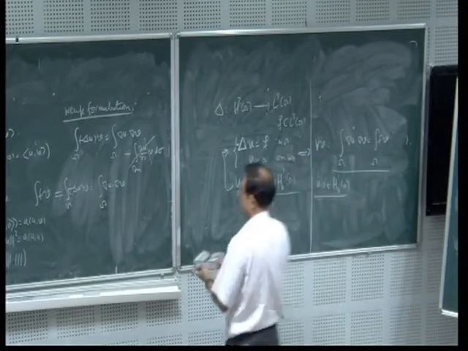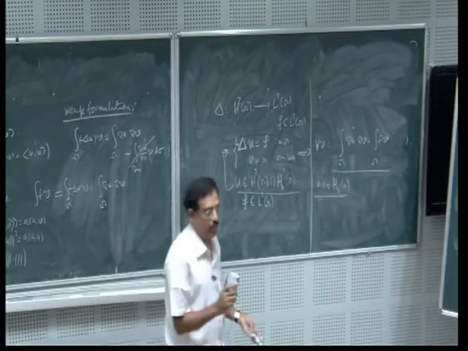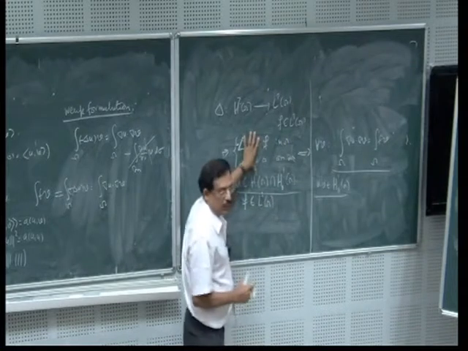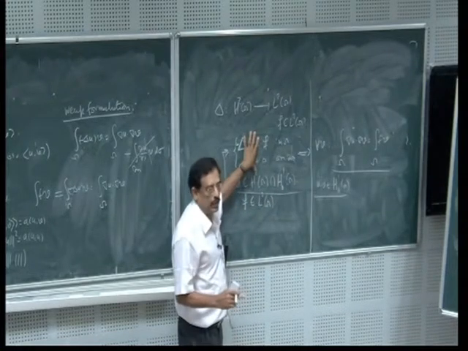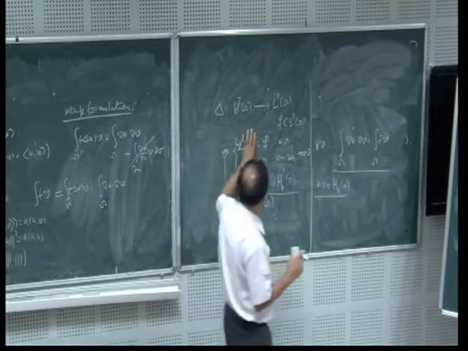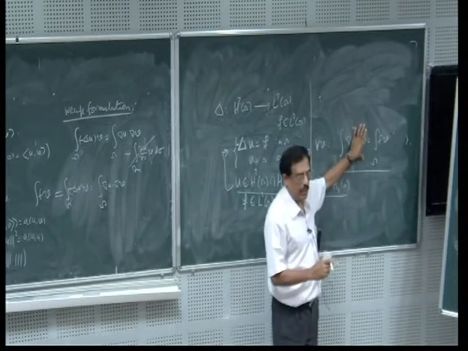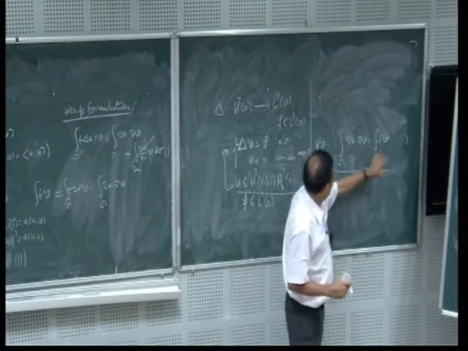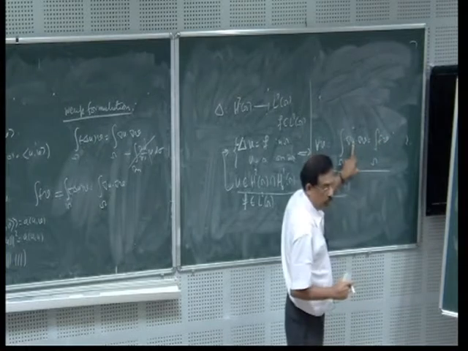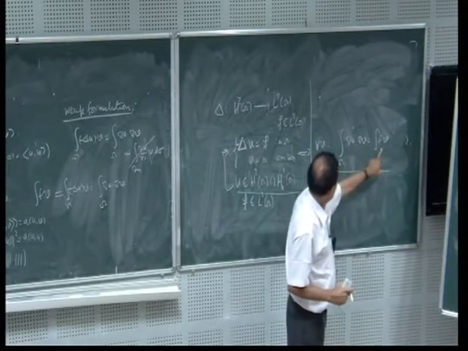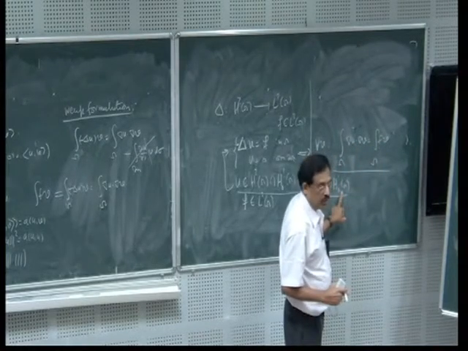Clear? Good. So this is what I call a weak formulation. I want to solve this problem. I am not going to solve this problem, but I am going to solve this problem, which is a weaker problem. That is, given f, I am going to find a u so that this relation holds for every v belonging to H^1_0 of omega.